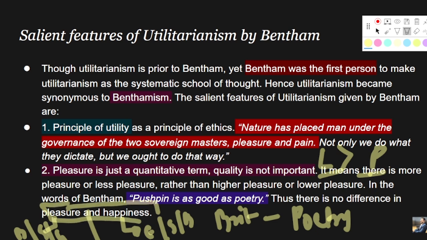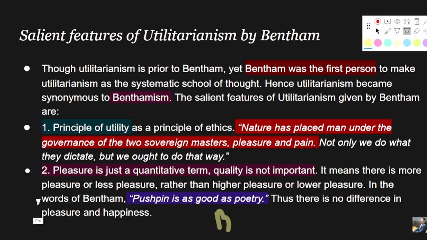He will say that though people behave, or act as per utility, or on the principle of hedonism, or on the principle of pleasure and pain, they are more inclined towards happiness, right? This is the revised idea by Mill. But here Bentham is rejecting this idea, and this is the basis which will be built by Mill in order to give his revised edition of utilitarianism, right?